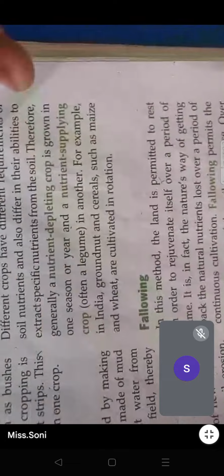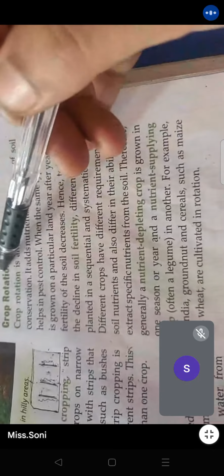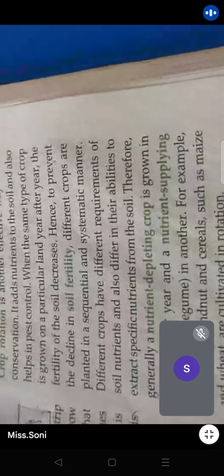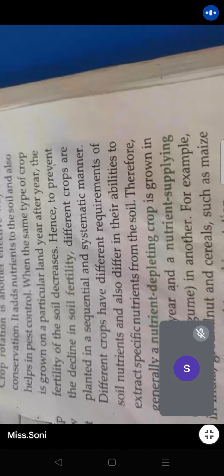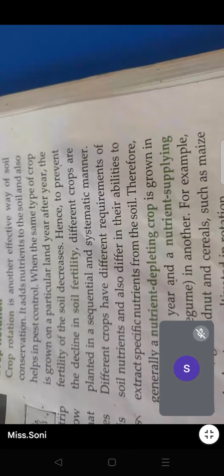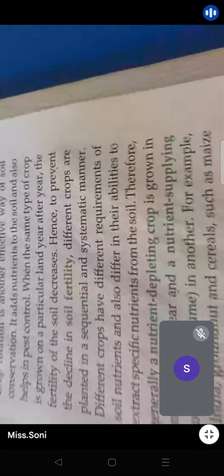Next is crop rotation. Now, what does this word say? Crop rotation. What is crop rotation? Let us ask Mitul. Ma'am, can you repeat the question, please? What do you mean by crop rotation? What comes to your mind on hearing the word crop rotation in the context of soil erosion?